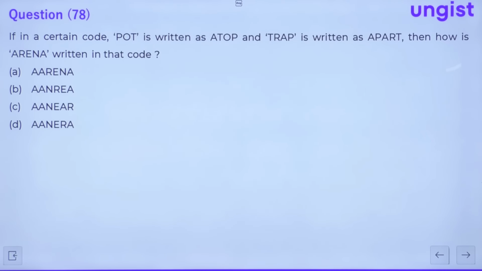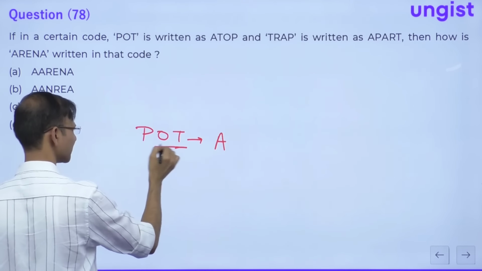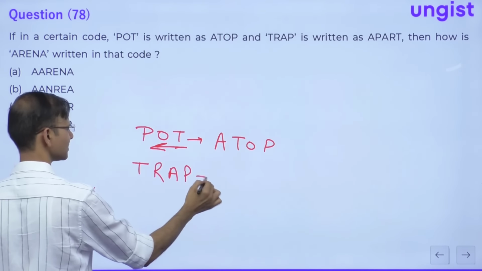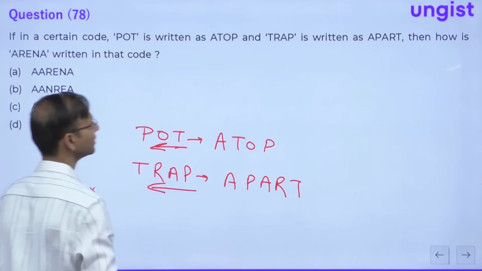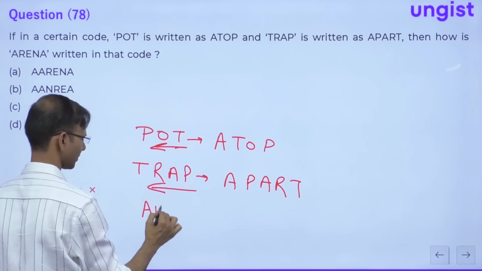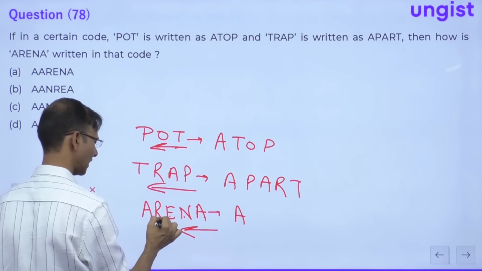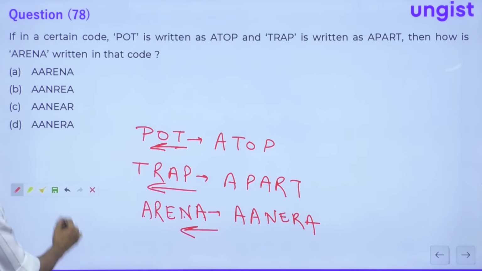Now the next question. In a certain code, POT is written as A and reverse TOP. TRAP is written as A and reverse PART. Similarly, ARENA is written as A and reverse, A-N-E-R-A. Which option is this? A-A-N-E-R-A. It is D option. So question number 78, the answer is D.